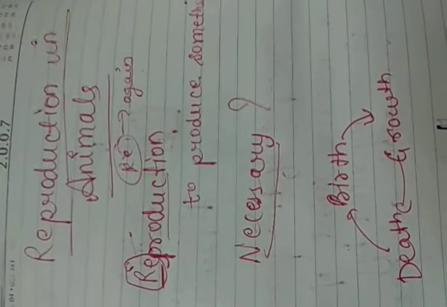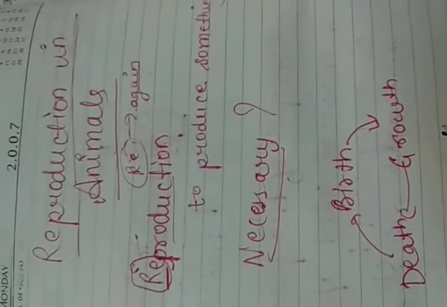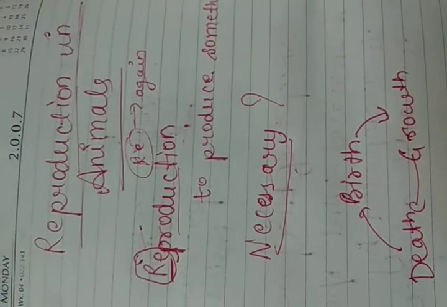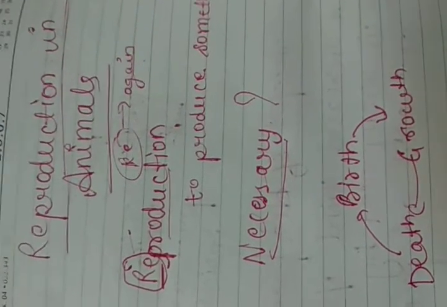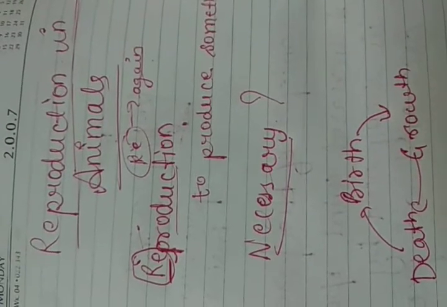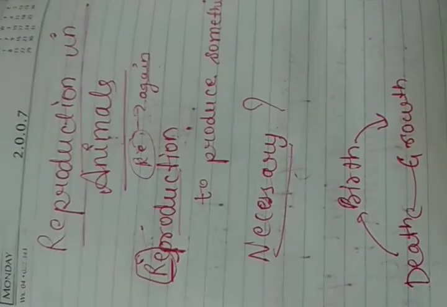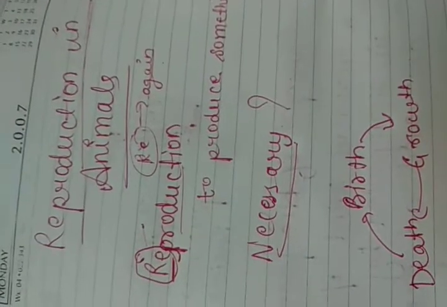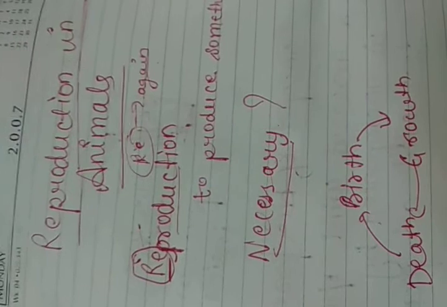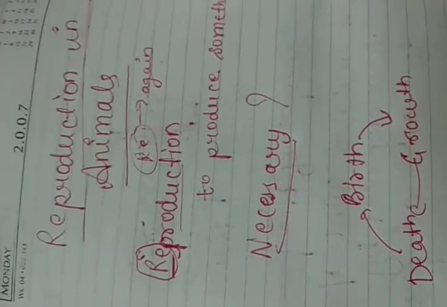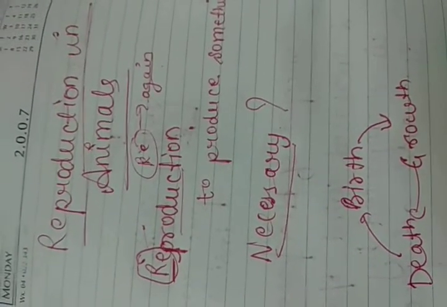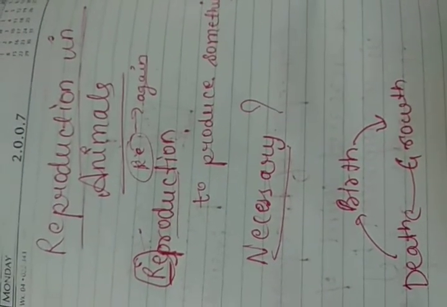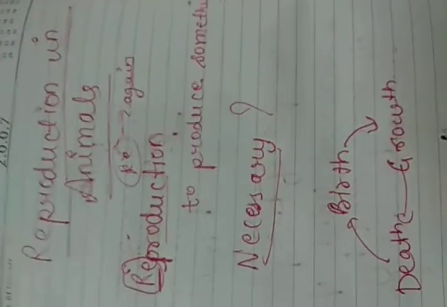Okay, so for example, in the case of a human being, a baby is born, and the baby remains inside the mother's body for 9 months, where it develops from a small egg to a baby, and then it is delivered outside. So that egg contains certain genes which have been inherited from the father, and it has traits from both parents, and in fact it has new traits as well.